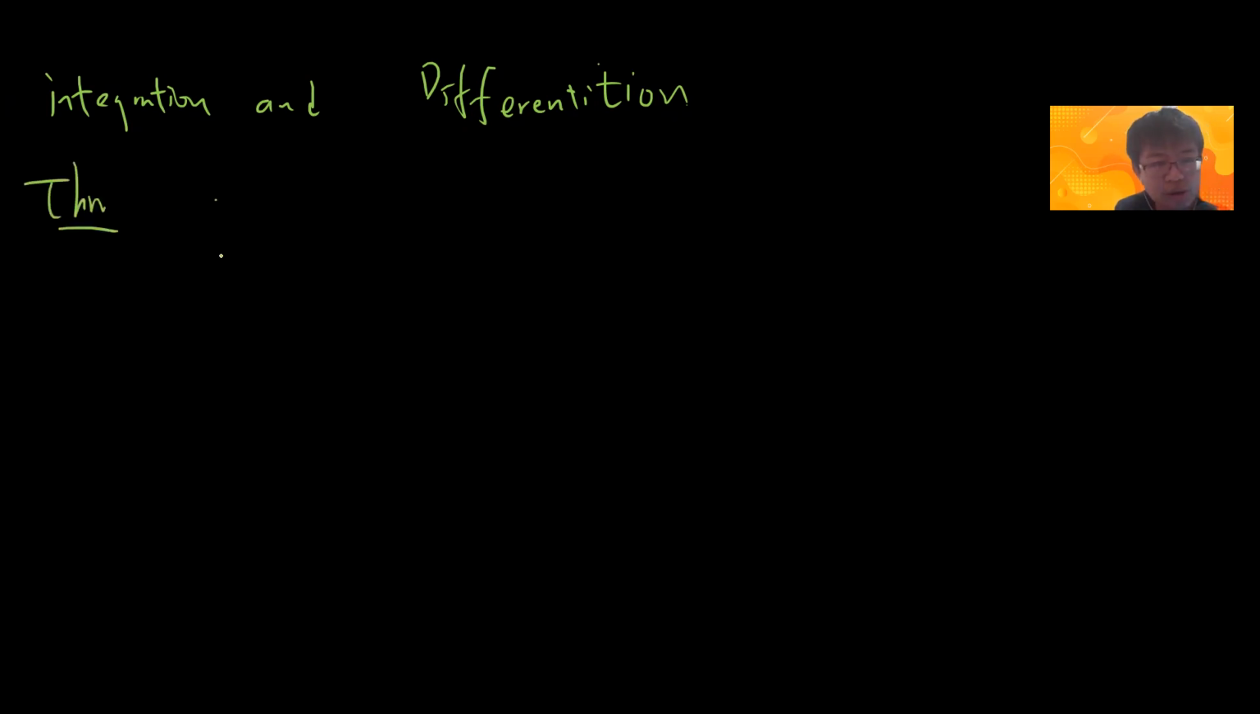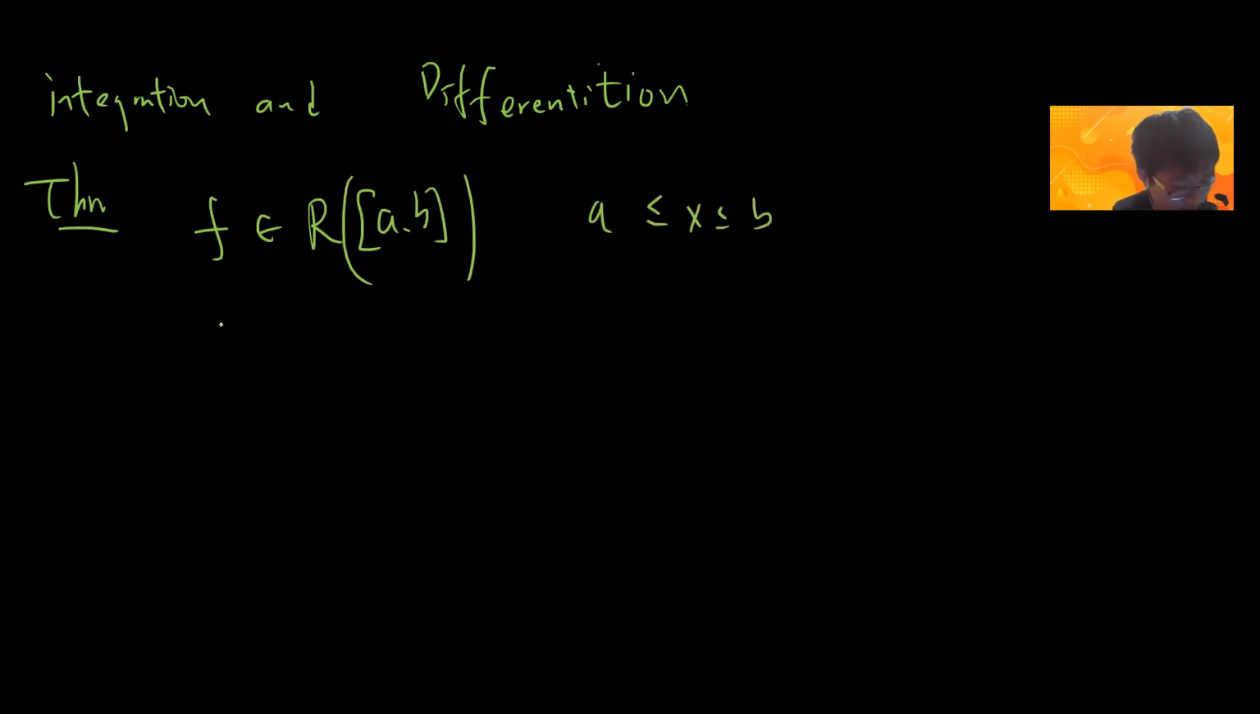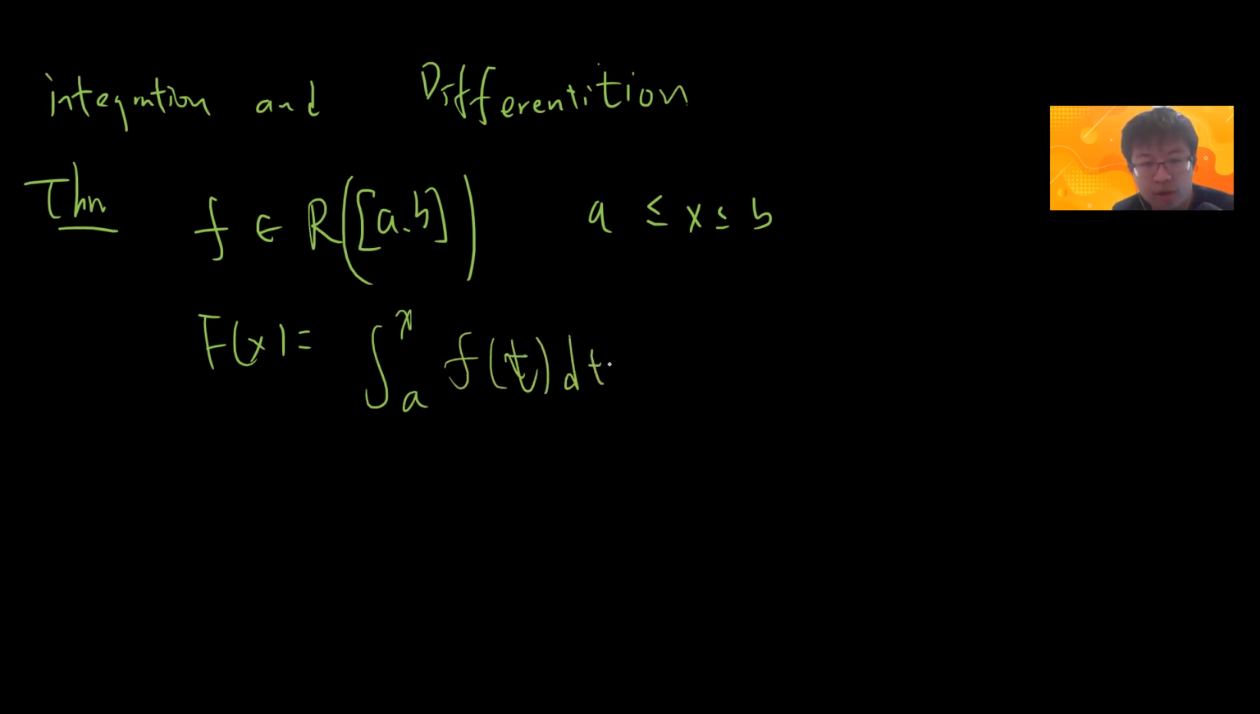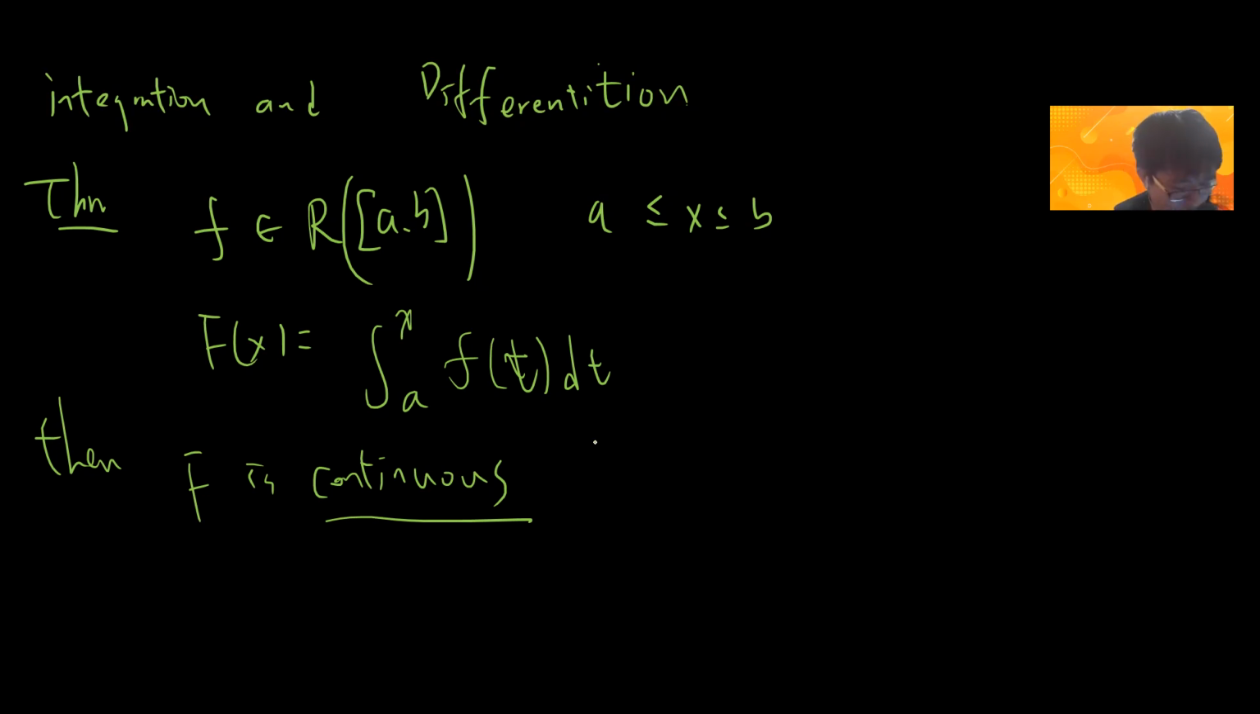So, theorem. Suppose f is Riemann integrable on [a,b]. Because we know that f is Riemann integrable, I can define F(x) to be the integral from a to x of f(t) dt. The theorem says that F is continuous. This means that a function being Riemann integrable does not mean that it's continuous, but the theorem says that its integral must be continuous.